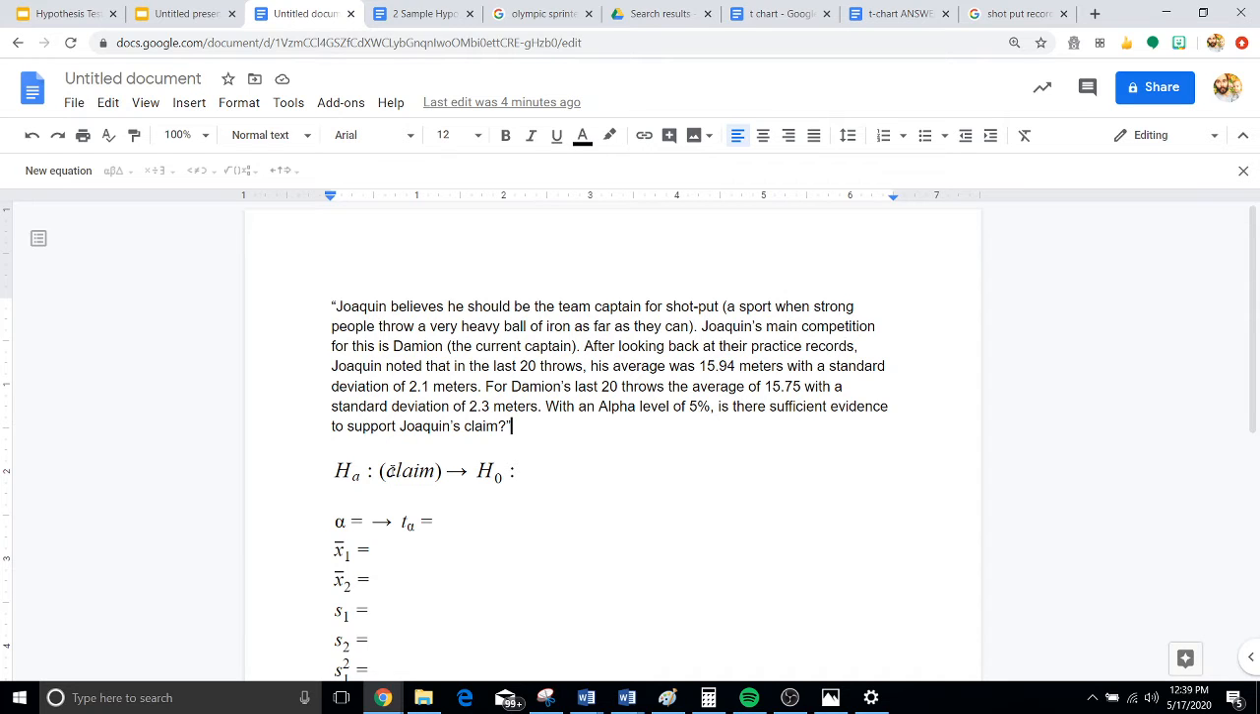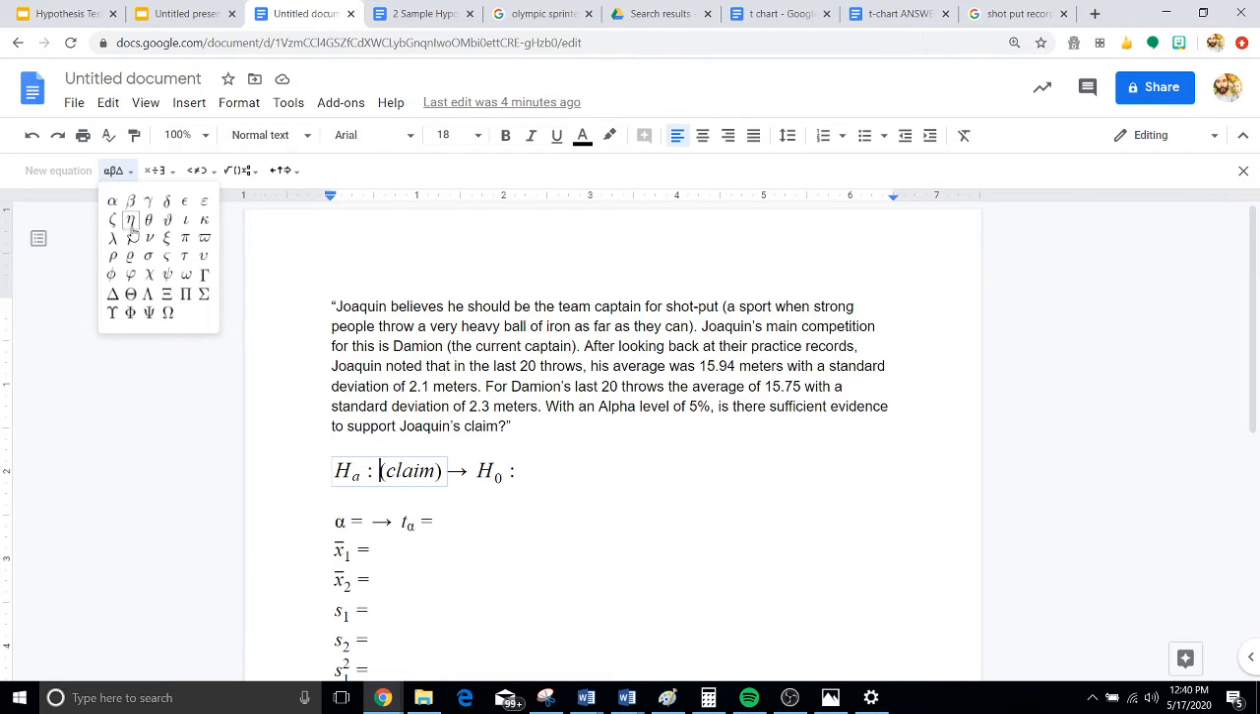It's going to be you choose one person as one and the other person as two, and then you say, well, if this person believes they're better than the other person, then they are greater than that person. So in this one, Joaquin believes he is better than Damien, and he wants to be captain. So let's go ahead and make Joaquin number 1. So we are going to put mu 1 is greater than mu 2. And this is, of course, our claim because this is what Joaquin is claiming.